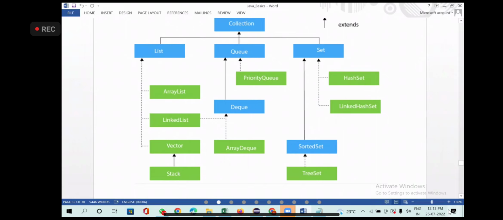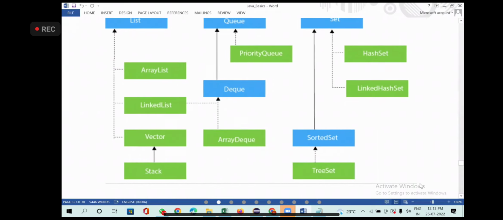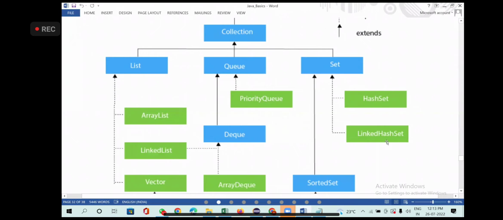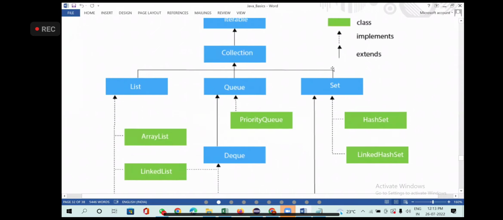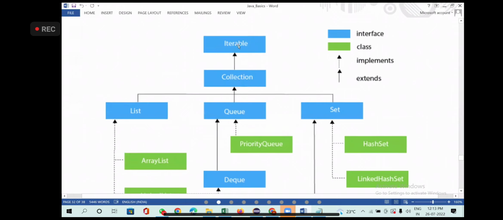hash set. Hash set is what? Class. Set is what? Interface. Set extends what? Collection. Same story.